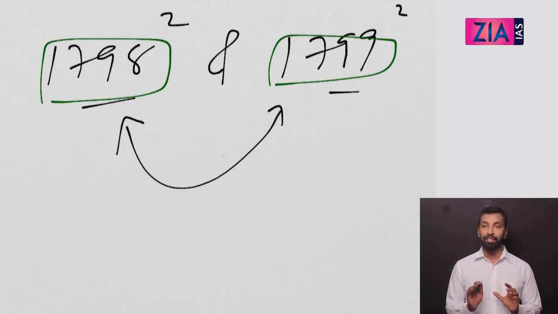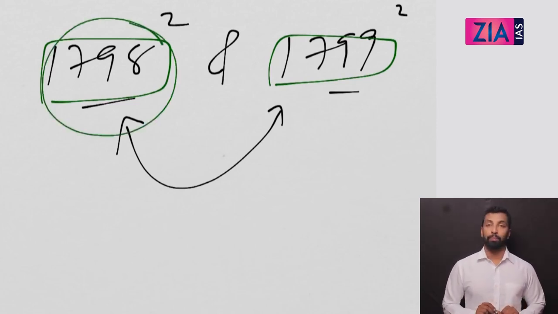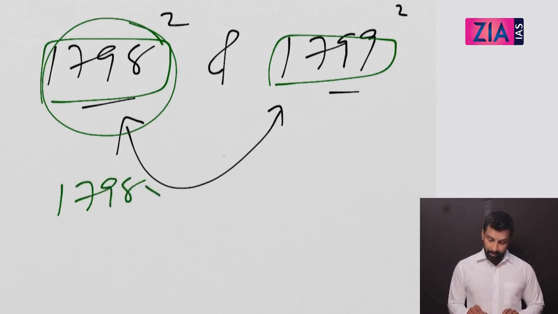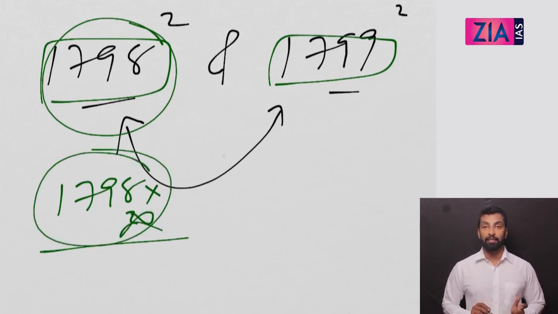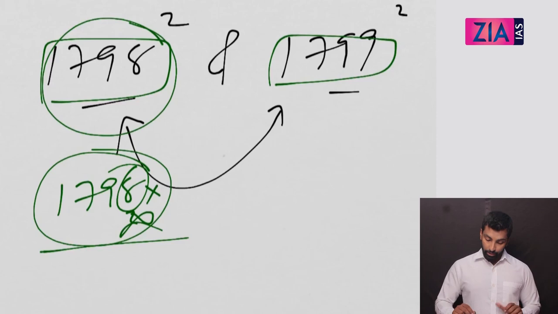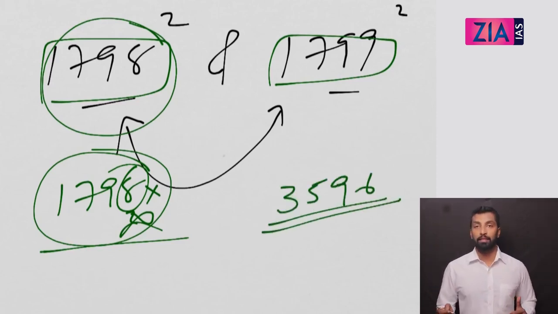The answer for this question is always twice of this: 1798 into 2. That's your answer. You don't want to multiply 1798; take it as 1800. So you know 3600 is twice that. Now subtract 4, because this is 1798, which is 2 less, and twice 2 is 4. So 3596 is your answer. I hope this is understood, right?